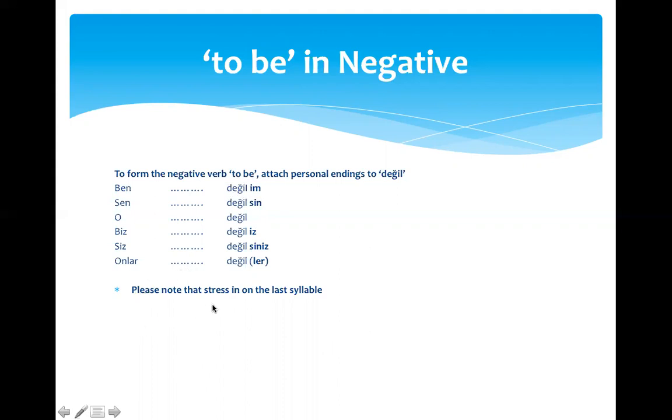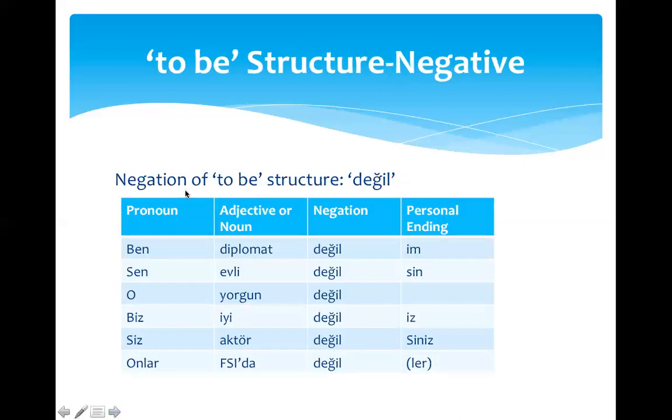Please note that stress is on the last syllable here, and the personal ending for ben is im, for sen is sin. There is no personal ending for o. Biz is iz, and siz is siniz, and onlar is ler, and it's always going to be ler. Let's take a look at some examples.